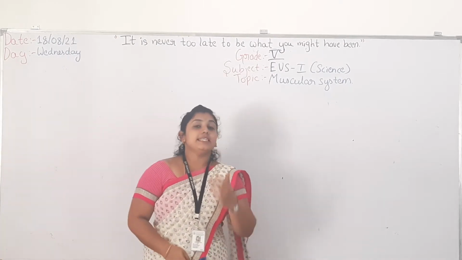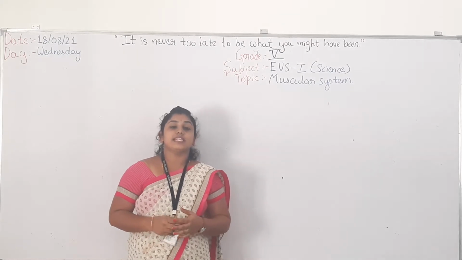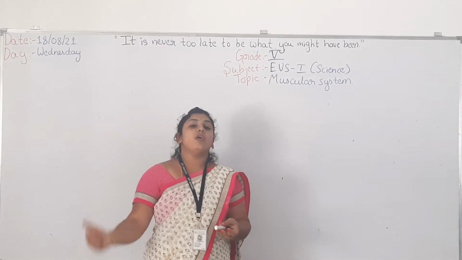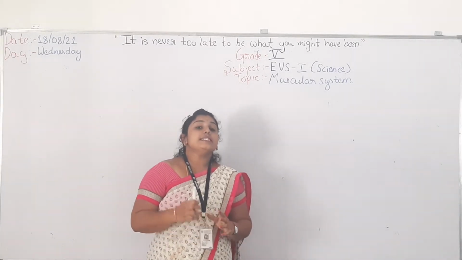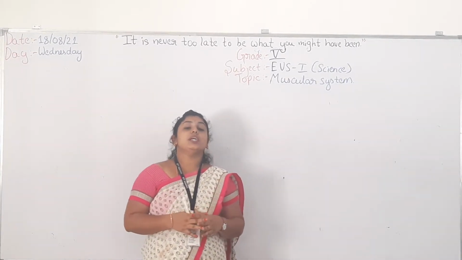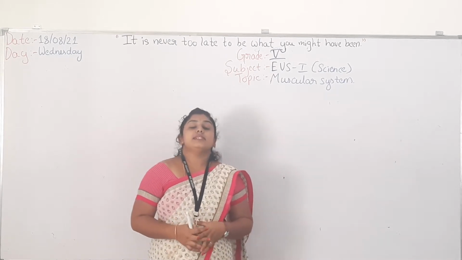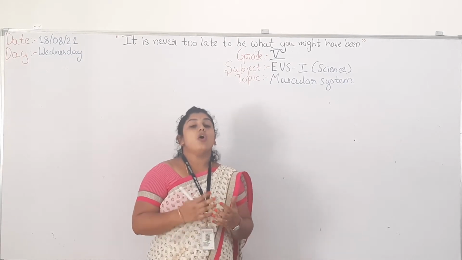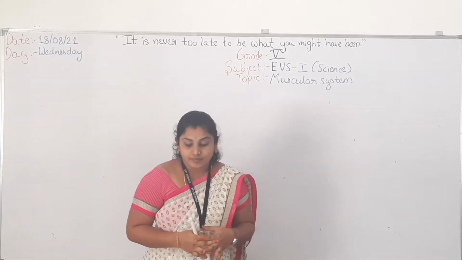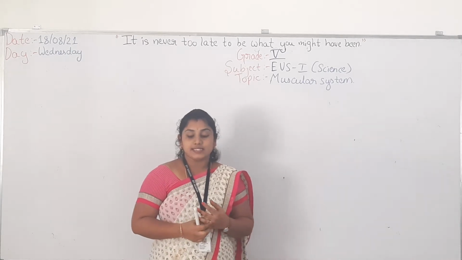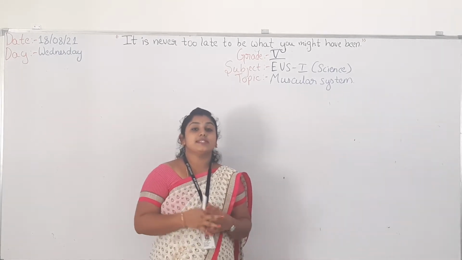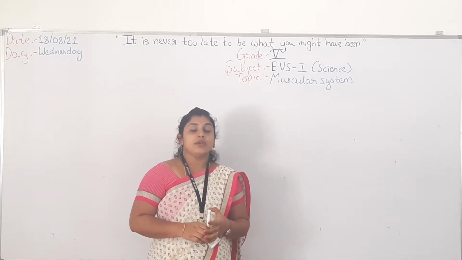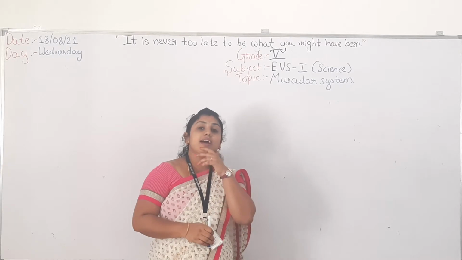Students, in the last class I discussed what the muscular system is. Muscles, or the cells which are attached to the bones, are present all over the body and help in movement. All the muscle cells together form an organ system that is called the muscular system. You got to know what the muscular system is.